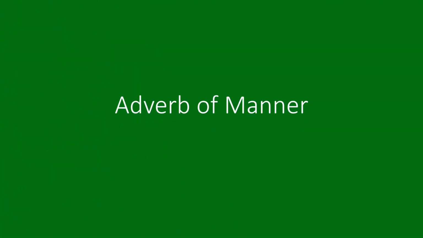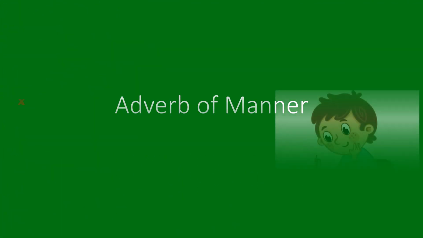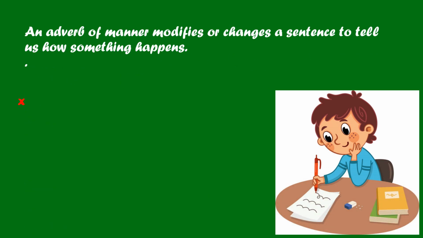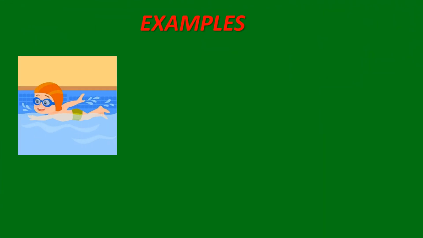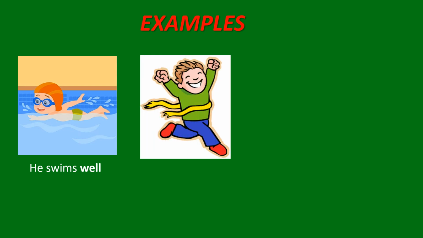First is the adverb of manner. An adverb of manner modifies a sentence to tell us how something happens. In simple words, an adverb of manner describes how you do an action. For example, he swims well. How does he swim? He swims well. Here, well is an adverb of manner.